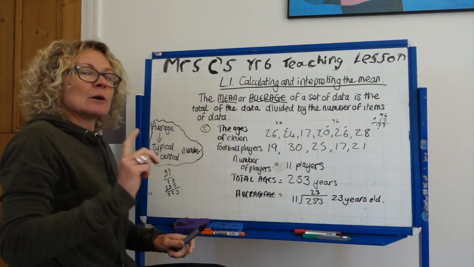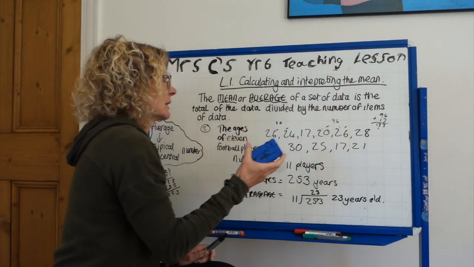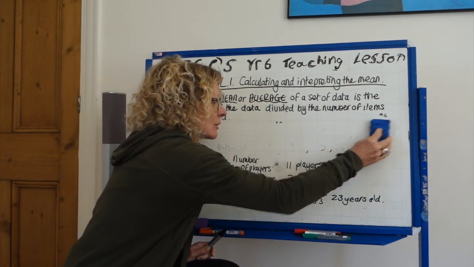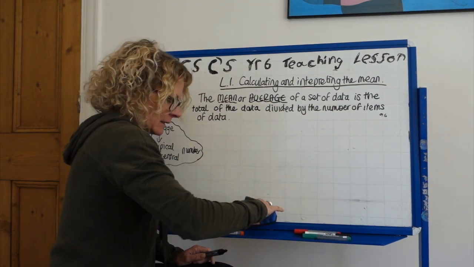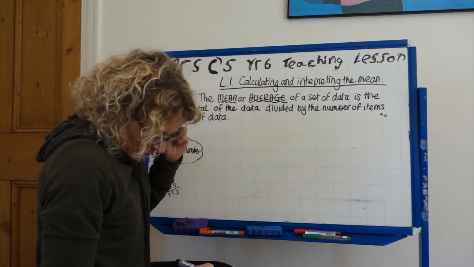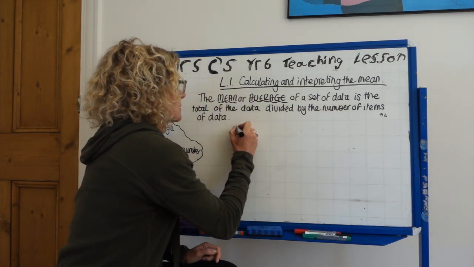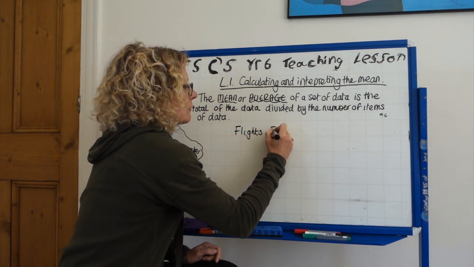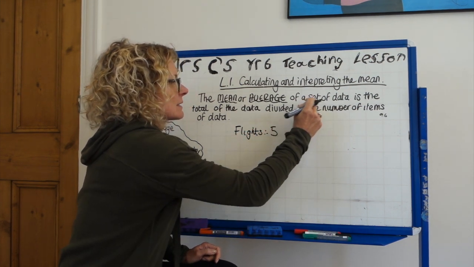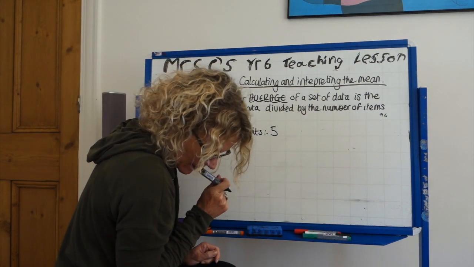Wow, okay. We are now going to go on to the second part of the lesson, which is interpreting the mean. So let's look at a question as far as that's concerned. So we've got some flights, some aeroplane flights. And we've got 5 of them, okay? So that is the set of data. That's the total number of flights, okay?